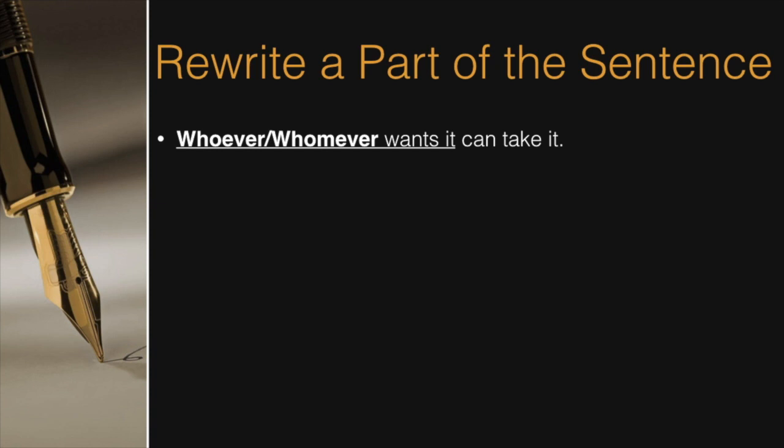So let's rewrite only that part. So we do, and it is she wants it. Now she dictates that we must use whoever in the original sentence. Thus, we must write whoever wants it can take it. I hope that makes sense.